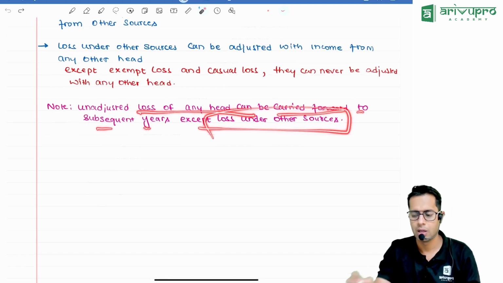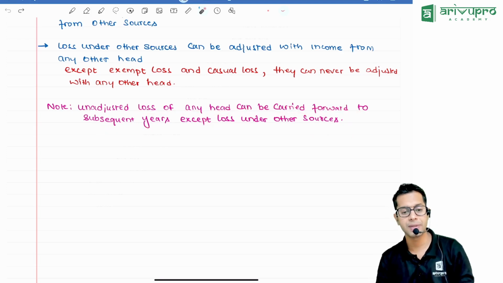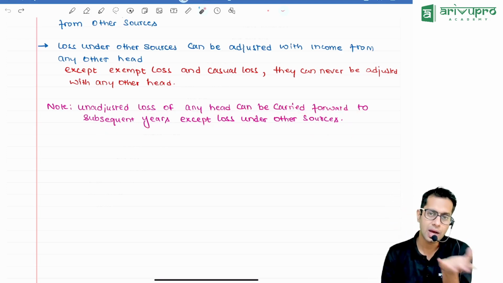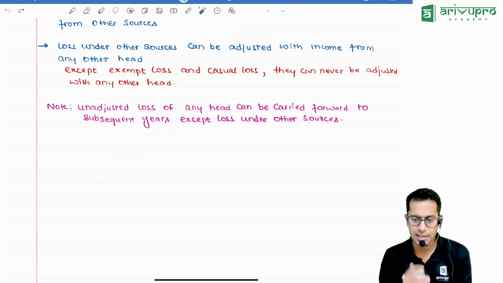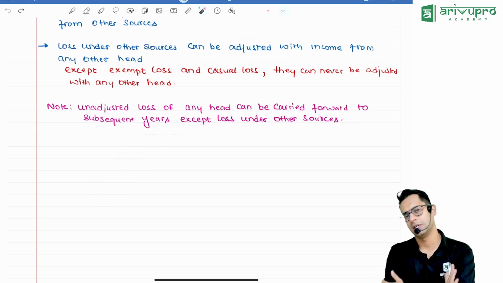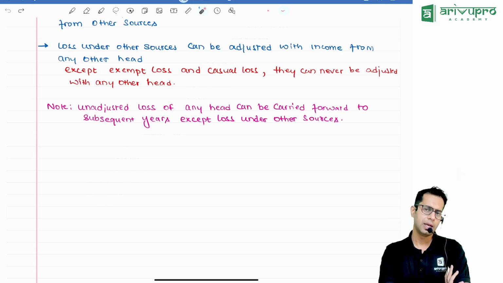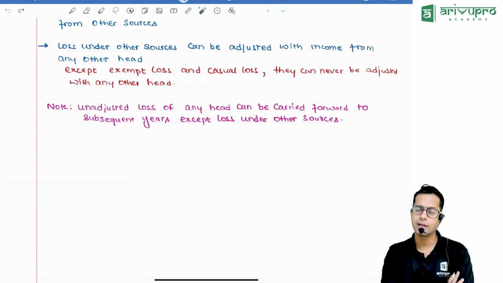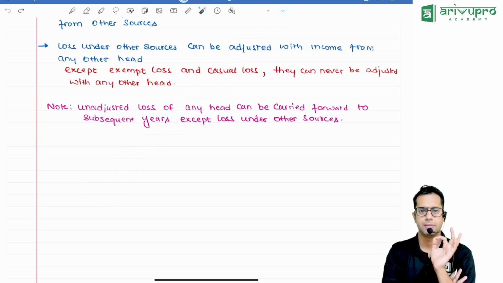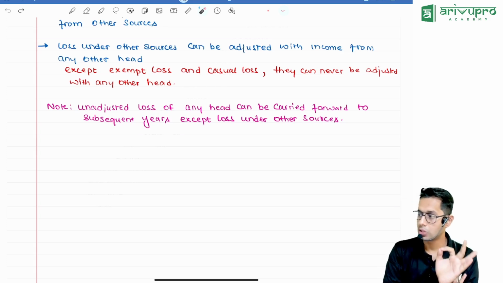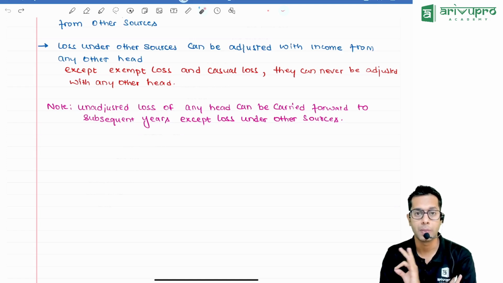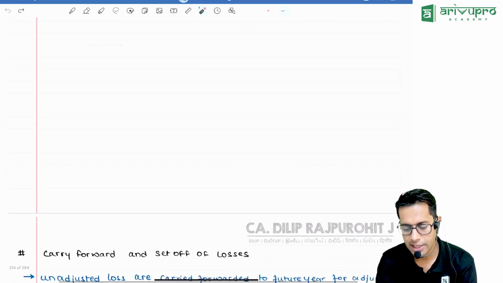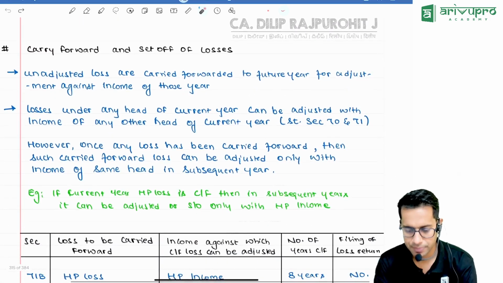Now, unadjusted loss of any head can be carried forward to the subsequent years except loss from other sources. Normally, whatever your unadjusted loss of the current year is, you can take it to the next year. It can be carried forward to future years, except other sources loss. The losses under the head other sources cannot be carried forward.